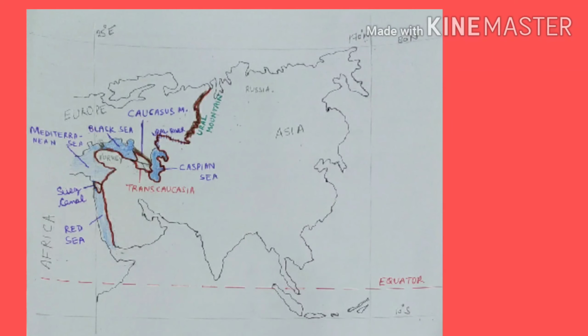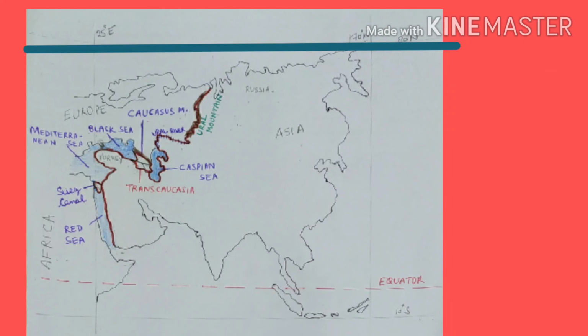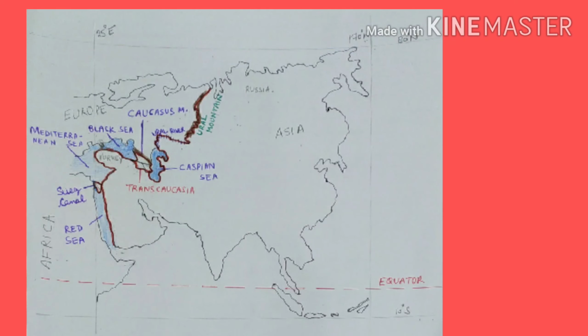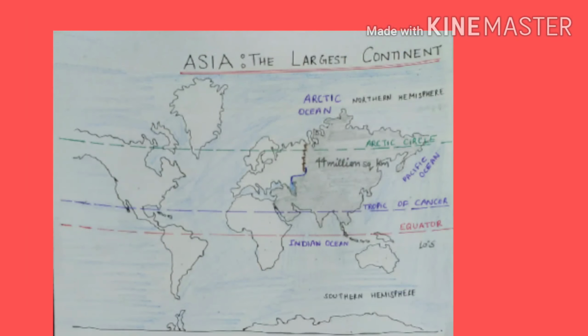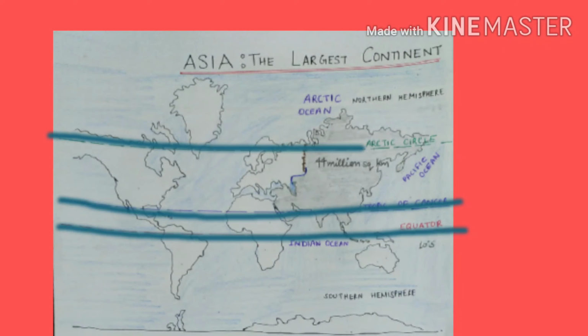Now, let us have a look at the latitudinal and longitudinal position of Asia. Latitudinally, it extends from 10 degrees south to 80 degrees north, and longitudinally, it extends from 25 degrees east to 170 degrees west. Please note here that it is 170 degrees west, not east. There are 3 important latitudes that pass through the continent. They are Equator, Tropic of Cancer and Arctic Circle.